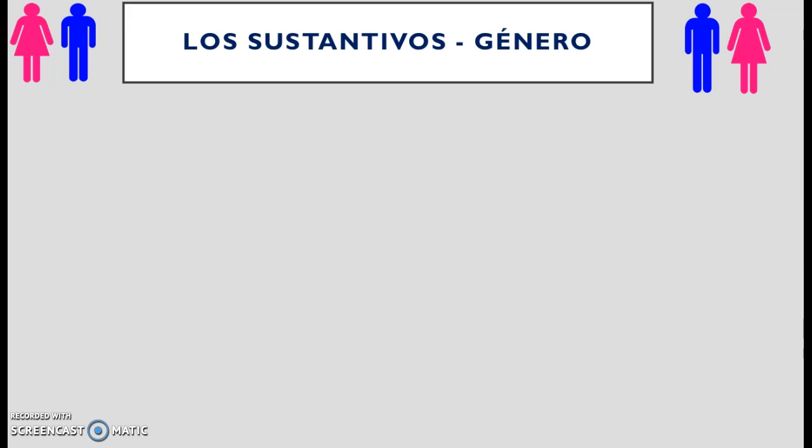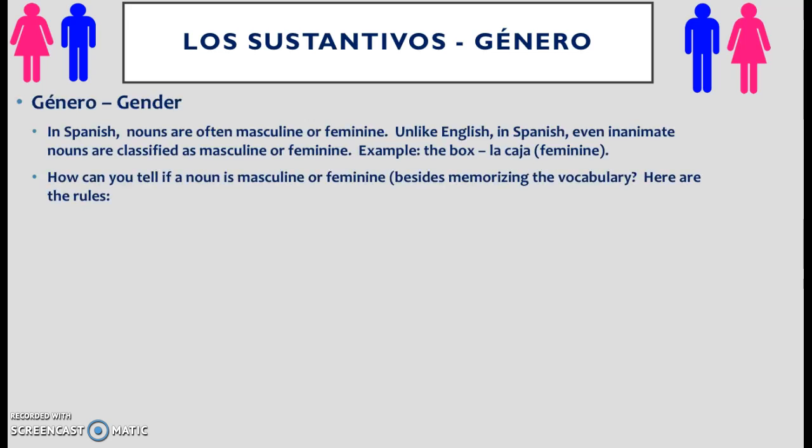Now, unlike in English, nouns in Spanish always are gendered. They have a masculine or feminine energy, you could say. In Spanish, even inanimate objects are classified as masculine and feminine. Here's an example, la caja, the box. Apparently, boxes are just feminine. Now, how can you tell if it's masculine or feminine?